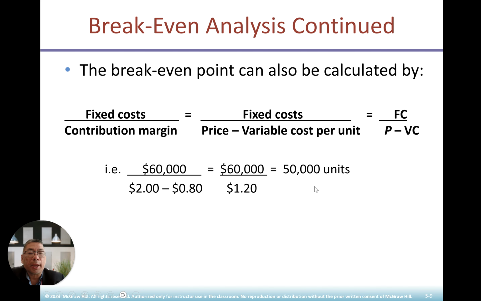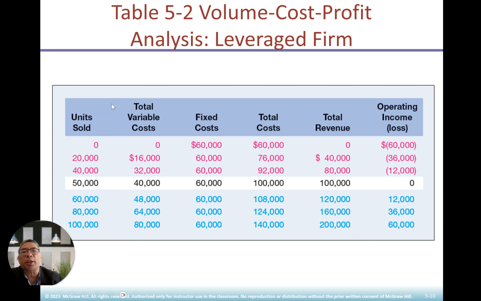Thousand unit. Okay, guys, this is how you're going to calculate in terms of BEP, break even point, break even analysis. Let's look at the logic of cost-volume-profit analysis using a leveraged firm. Units sold, as we discussed in the previous slide, is 50,000, variable cost is 40, fixed cost 60. At 100,000, total cost and revenue are equal, so your operating income or loss will be 0. Above that will be all profit. From 60,000 you get a profit of 12,000, at 80,000 you get a profit of 36,000, and at 100,000 units sold you get a profit of 60,000. You just plug in the numbers and you'll be able to calculate those numbers. Okay, all right, let's move on to the next one.